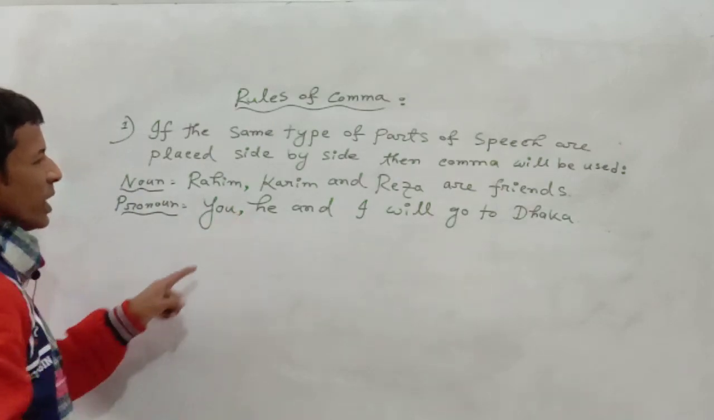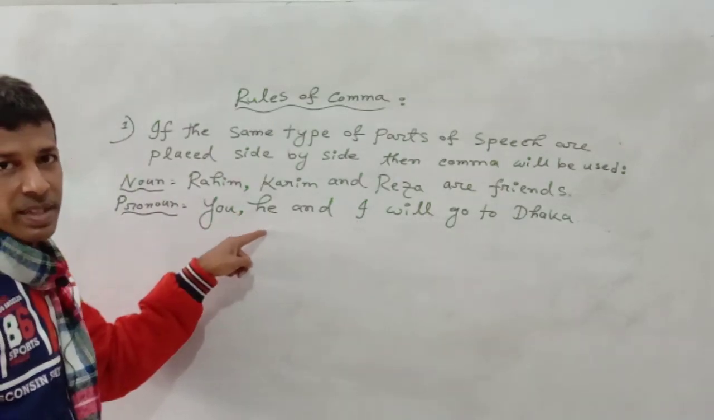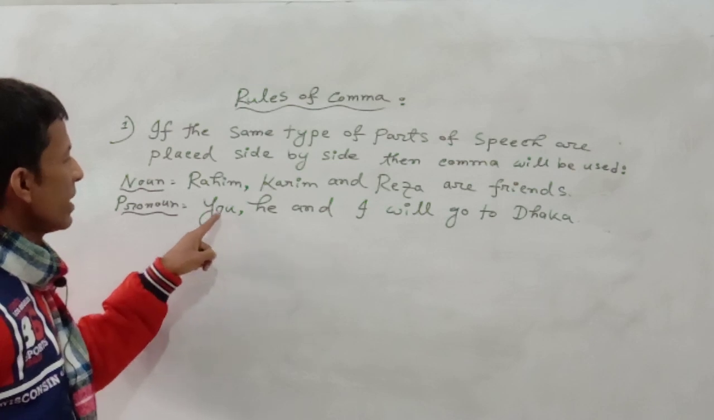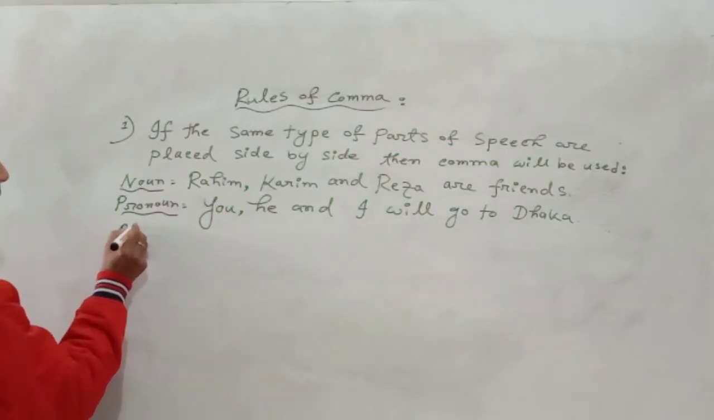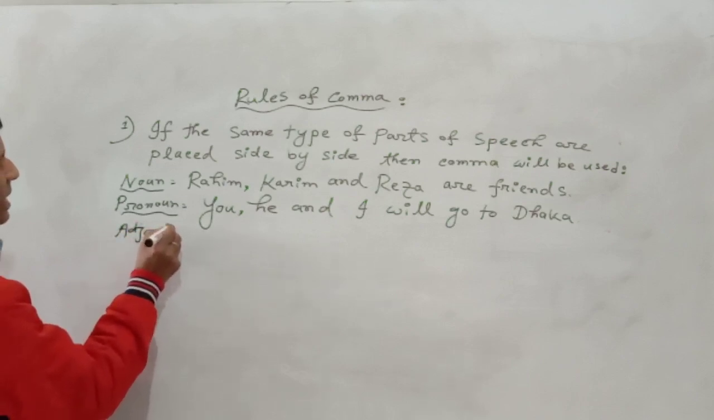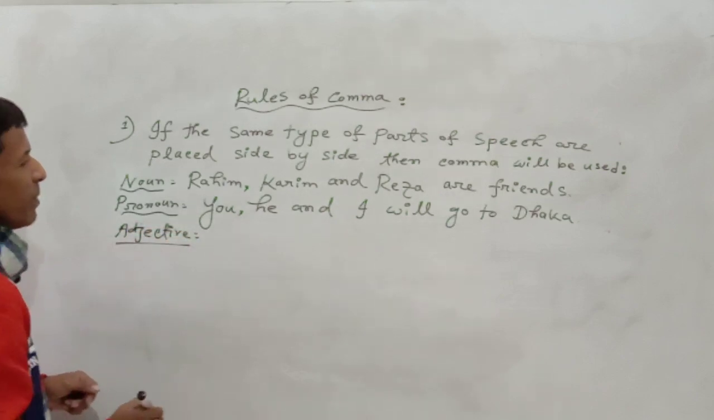Pronoun: you, he and I. Three pronouns are placed side by side. As a result, a comma is used after the first pronoun. In the case of adjectives, the same rule will have to be applied.